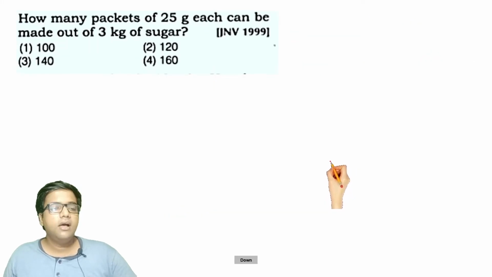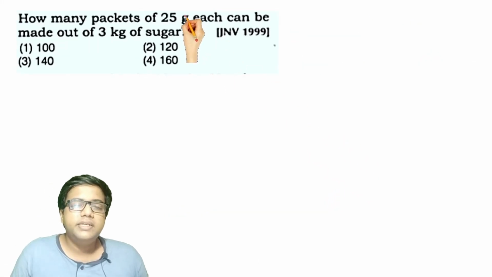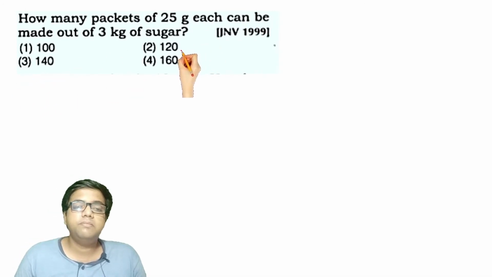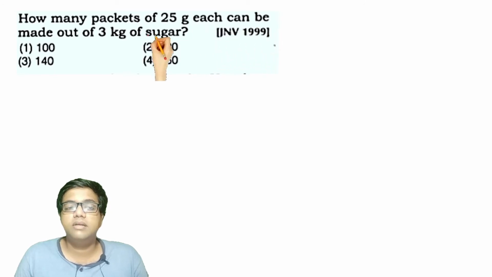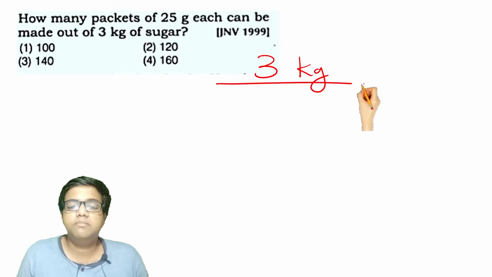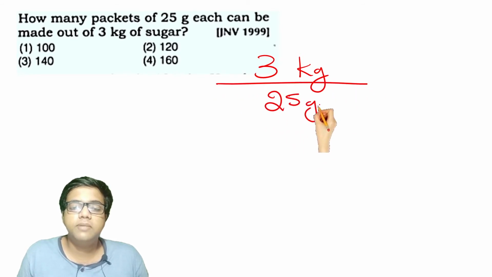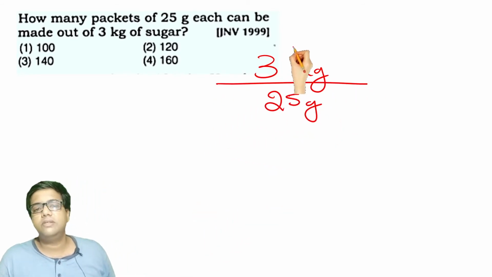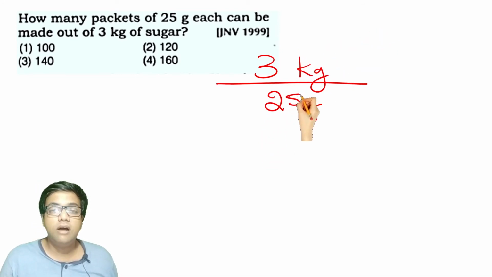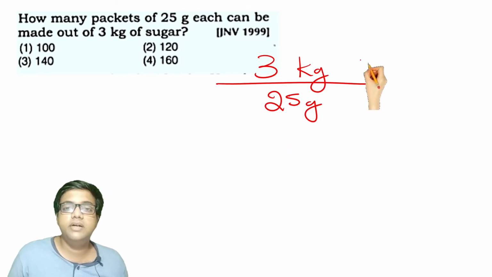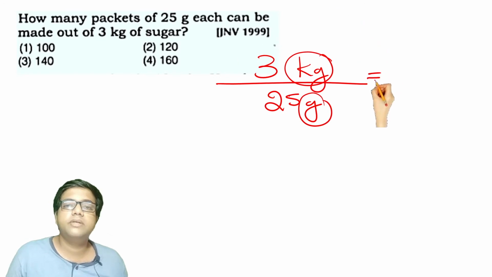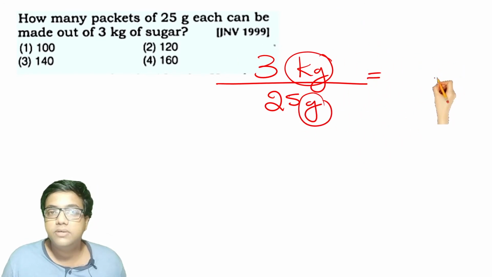Let's move on. How many packets of 25 gram each can be made out of 3 kg of sugar? That means 3 kg of sugar is to be packed into packets of 25 grams. This is how we need to do it: divide 3 kg by 25 grams. Can we do it? Not yet, because both are in different units. Here kg is there, here grams are there. You need to convert them into simpler forms.